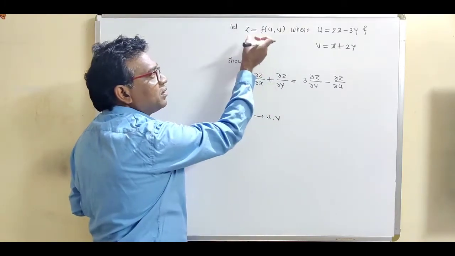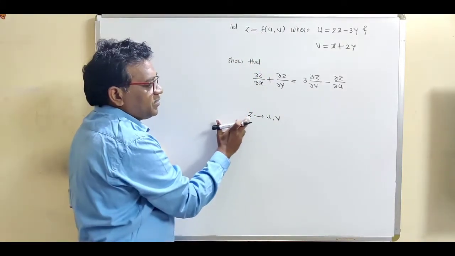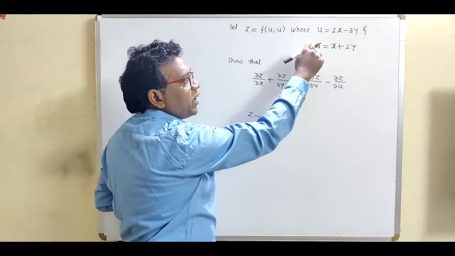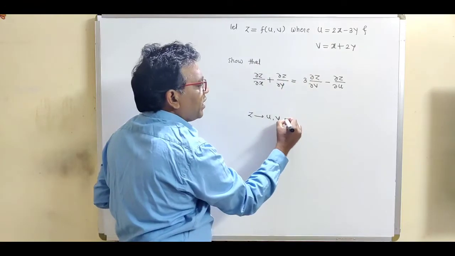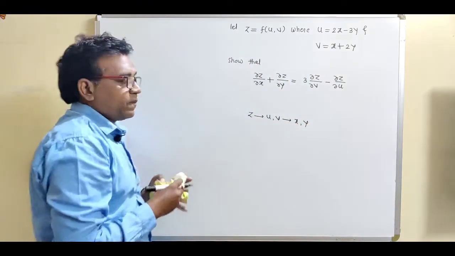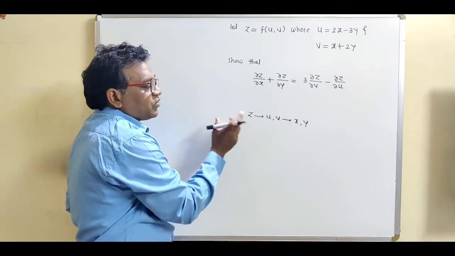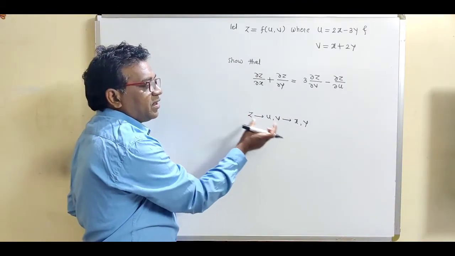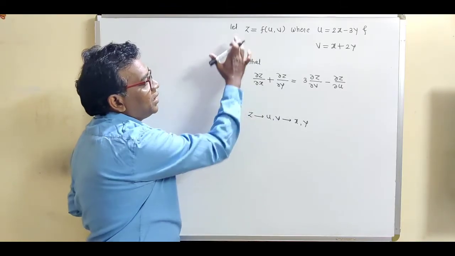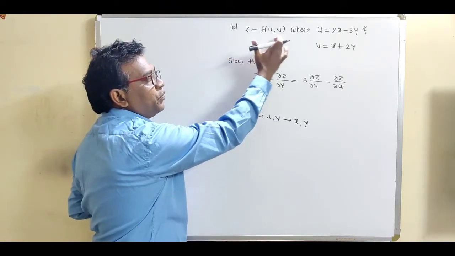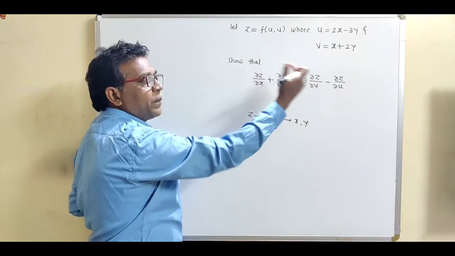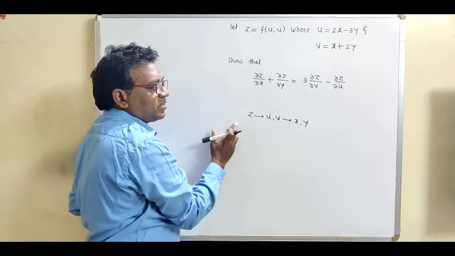We are given z equal to f of u, v, where u and v are given in terms of x and y. So this is the given chain. First of all we have to identify the given chain from the example. What is the example? z equal to f of u, v, where u and v are given in terms of x and y. So this is the required chain.